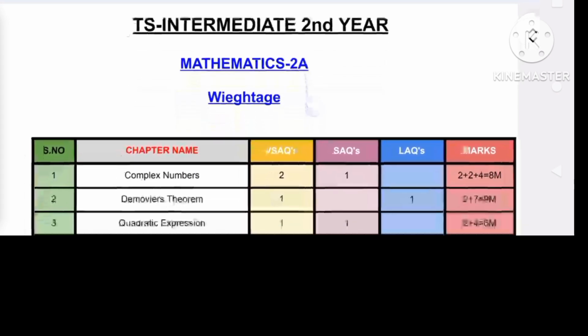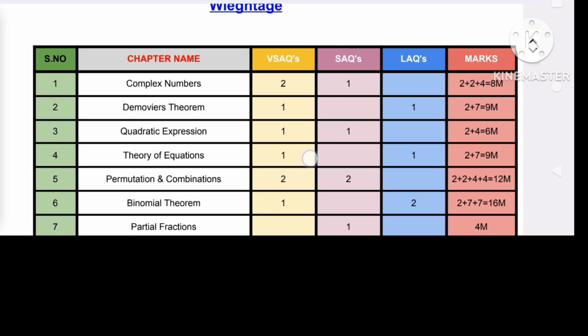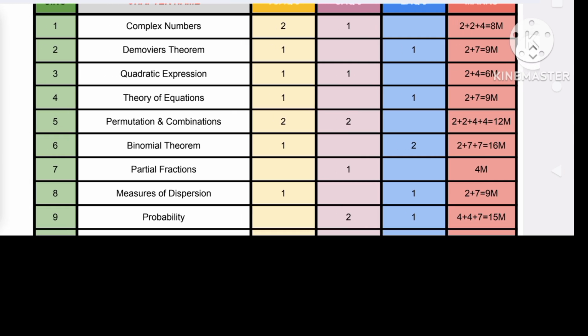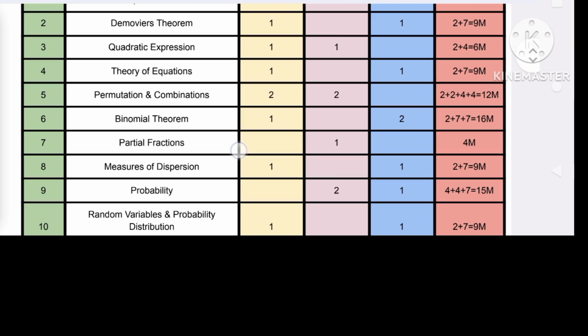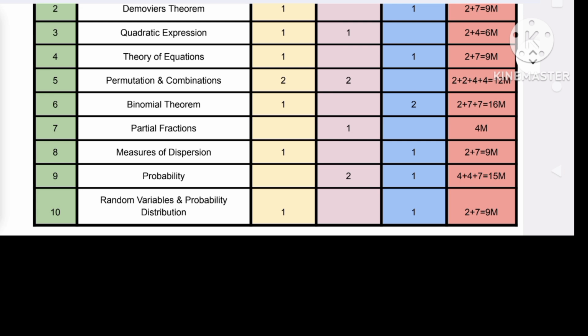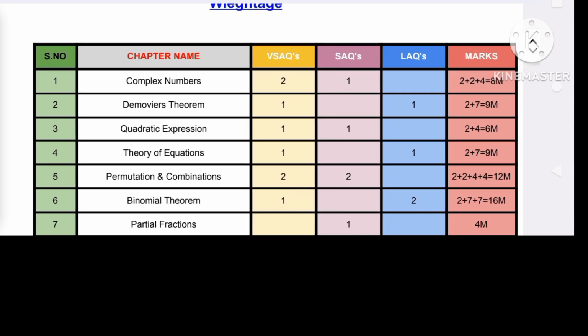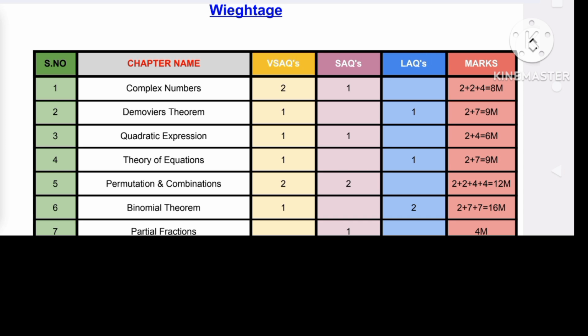As you know, we have 10 chapters in 2A: complex numbers, De Moivre's theorem, quadratic expressions, theory of equations, permutations and combinations, binomial theorem, partial fractions, measures of dispersion, probability and random variable. Here we have the VSAQs, SAQs, LAQs and marks of these specific chapters.